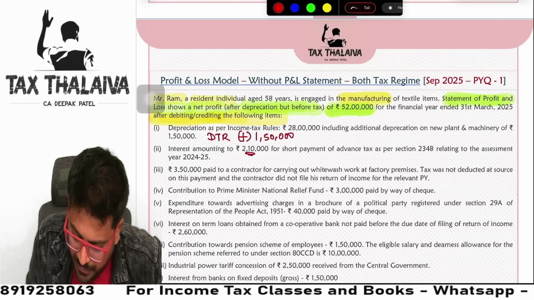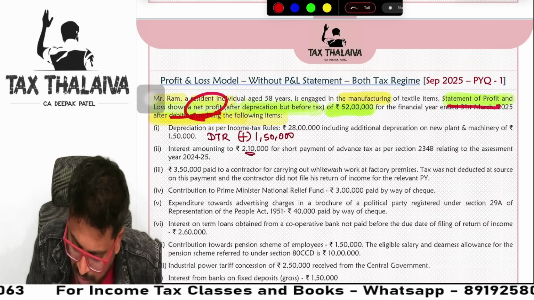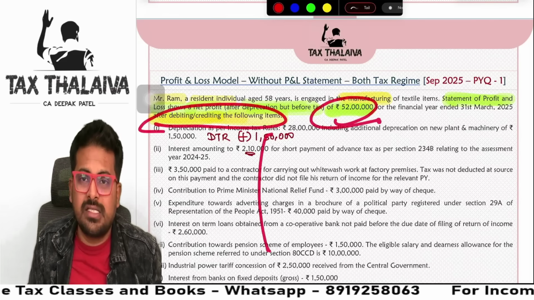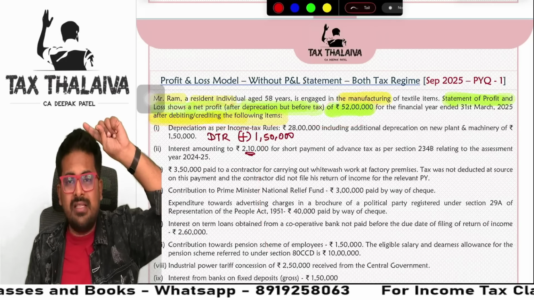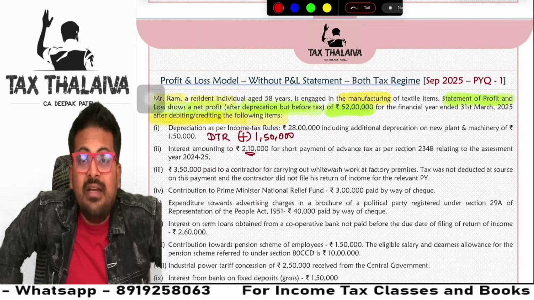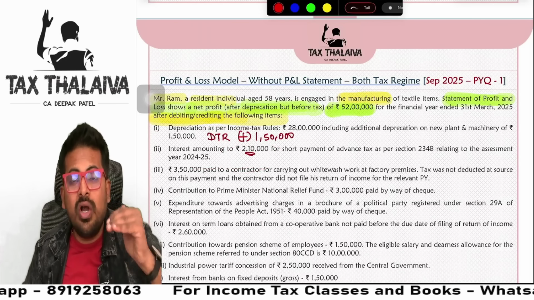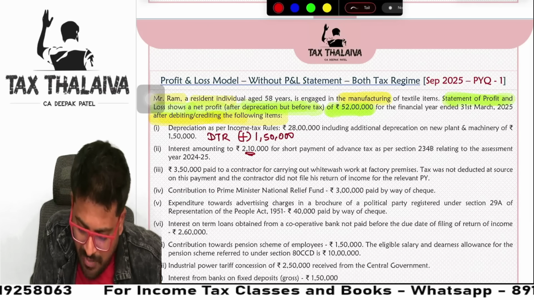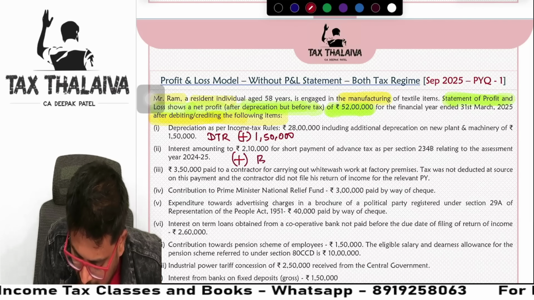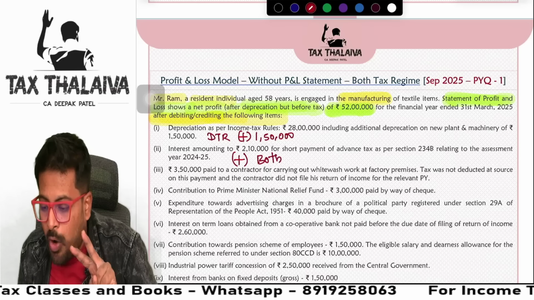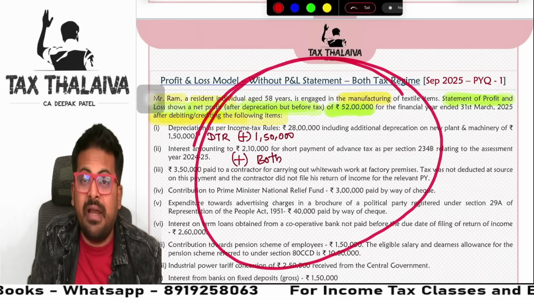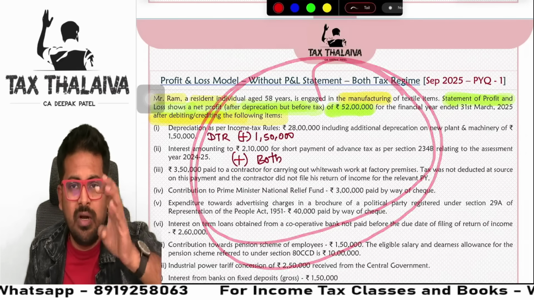See what this information is saying? Statement of P&L net profit after debiting or crediting these items is 52 lakhs. So whenever we start the answer, we will start with 52 lakhs, and we will add back this 2,10,000 of interest payment on income tax which you already claimed, which has to be disallowed. So I will add back this 2,10,000 rupees. Add back. I'll write both. Both means under both the tax regimes, I have to add back. This and all you will write in the 15 minutes. When you get the question paper with a pencil, you will write shortly.